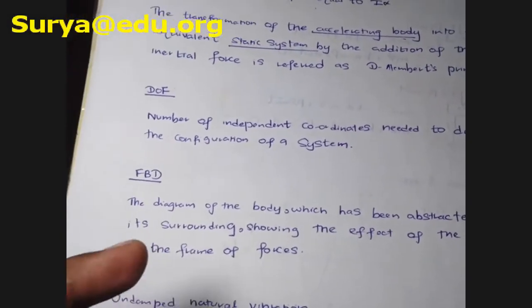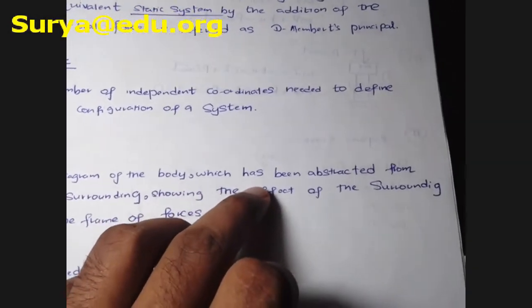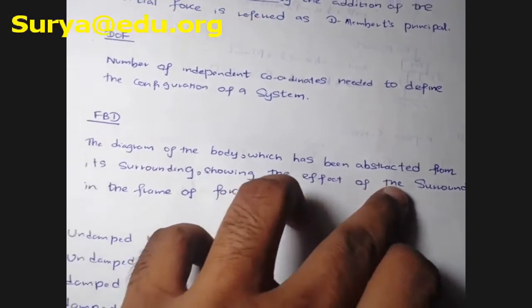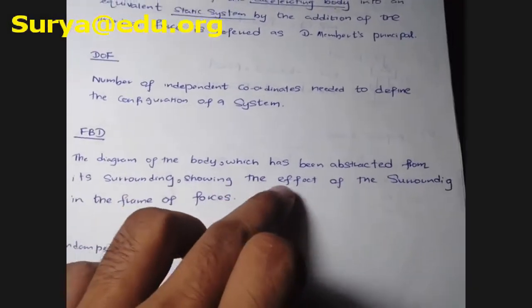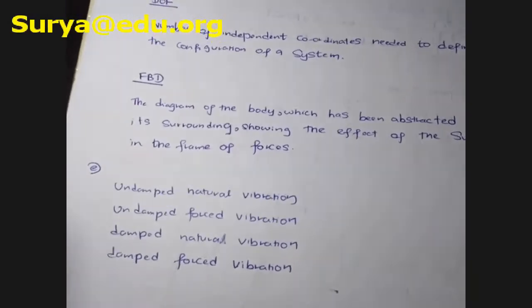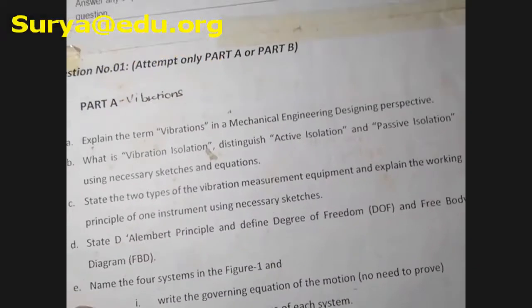Okay, what is a free body diagram? That is a diagram that shows all the forces. Free body diagram, the diagram of the body which has been abstracted from its surroundings, showing the effect of the surroundings in the form of forces. Okay, that's it, easy. Okay, what's the next part? It's part E. So now let's move on to part E.